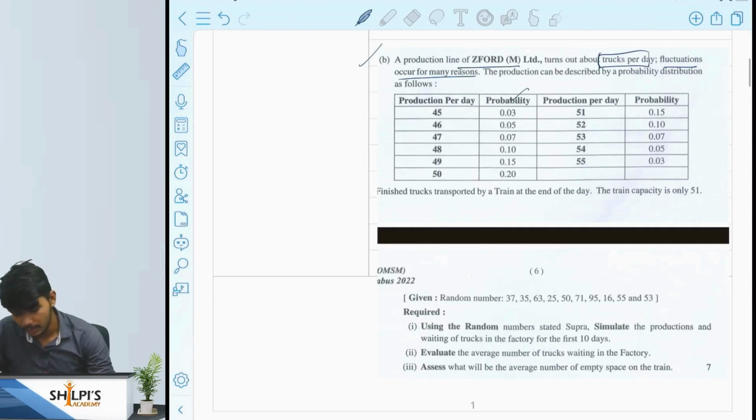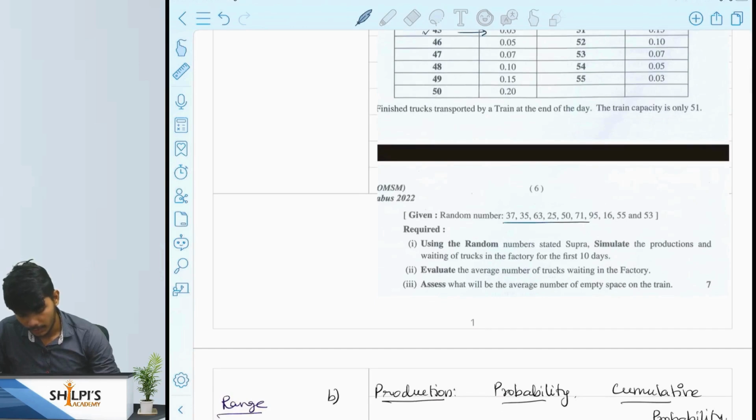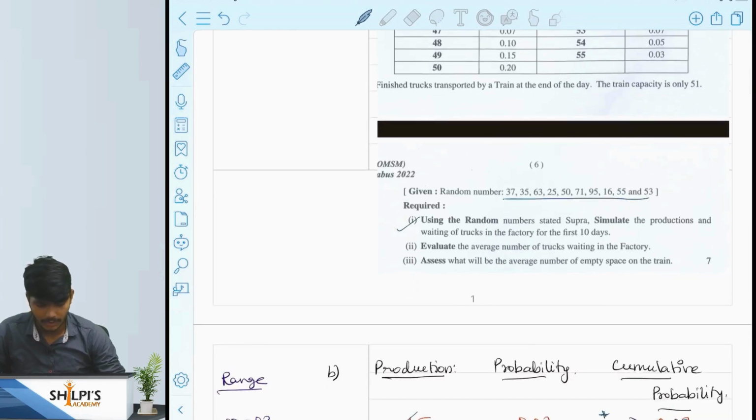For an example, the probability of producing 45 trucks per day is 0.03. Similarly, they have given the range of production per day from 45 to 55. With the use of random numbers, we have to simulate the number of waiting trucks in the factory for the first 10 days, and also evaluate the average number of trucks waiting in the factory, and the average number of empty spaces on the train.